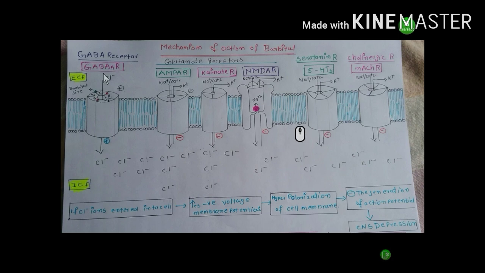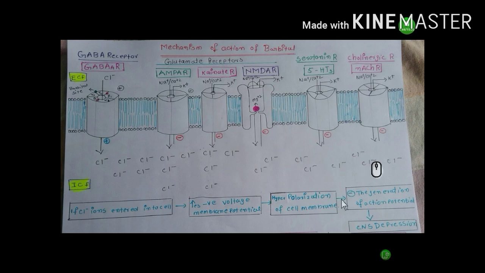For GABA A receptor activation, 2 GABA molecules are required. GABA is the major inhibitory neurotransmitter in our brain. When GABA binds to the GABA A receptor, all subunits undergo conformational changes and chloride ions enter the cell. If chloride ions enter the cell, it increases the negative membrane potential. It leads to hyperpolarization of the cell membrane.